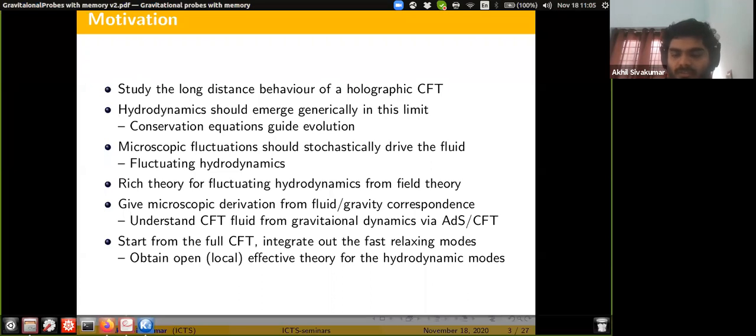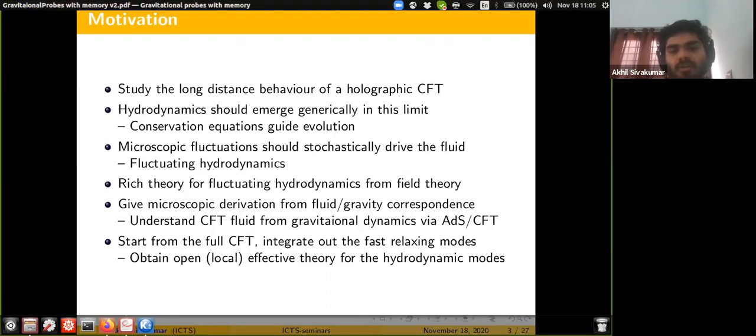And what we want to do is give a microscopic derivation of fluctuating hydrodynamics, exactly like how it was done in fluid gravity correspondence. So we'll try to understand the CFT fluid from the gravitational point of view provided by AdS-CFT.